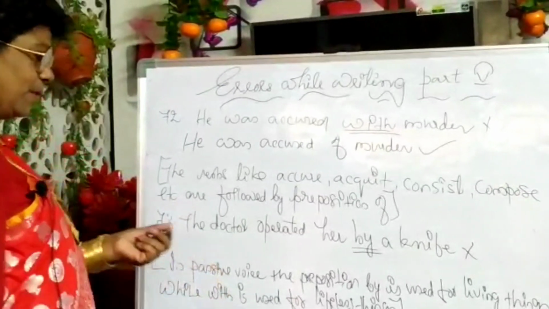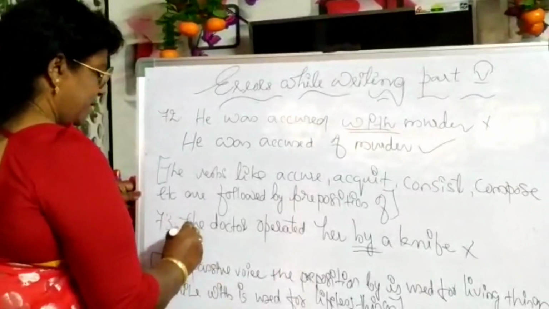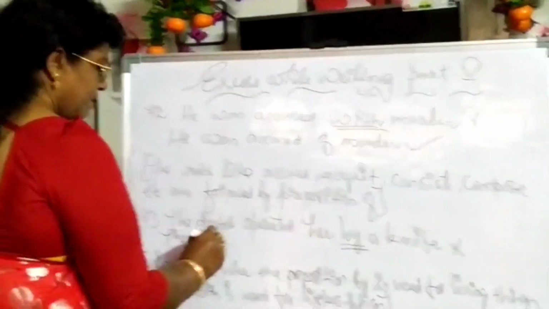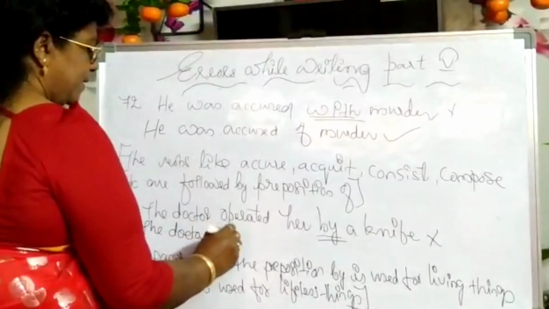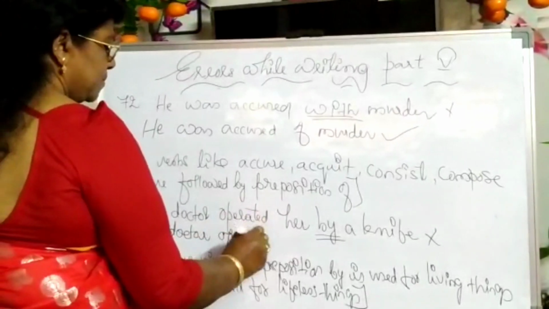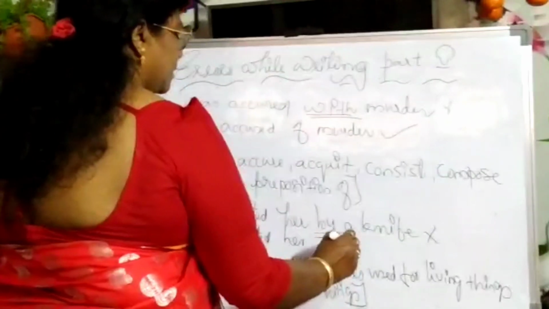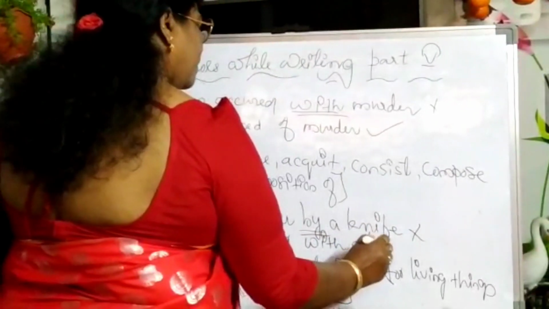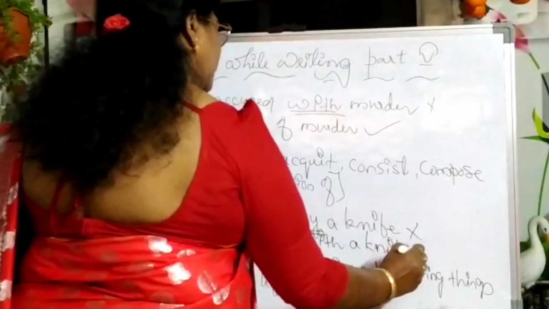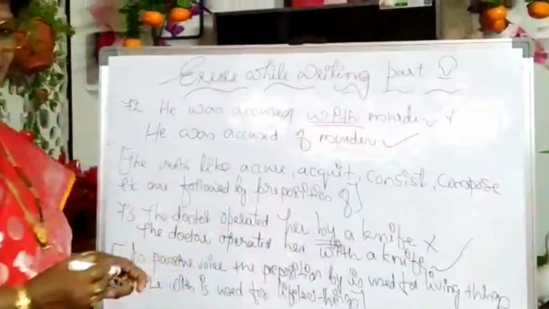So, how can we change? The doctor operated her with a knife. This is correct. The other one is wrong.